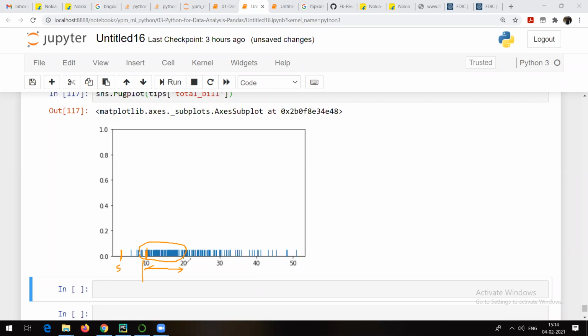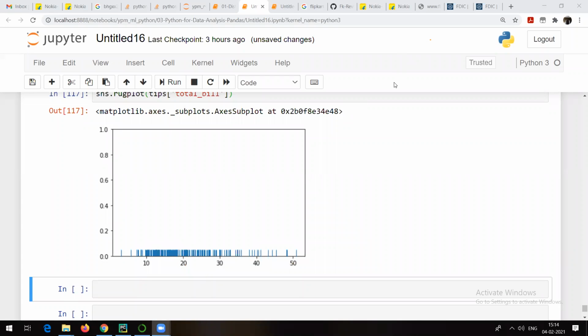What do you mean by that in our case? It means that most of the people are generating the total bill between 10 and 20. Most of them. There are very few people who are generating a bill of more than 50, and between 40 and 50. Right? This is also giving you the same thing, this rug plot.